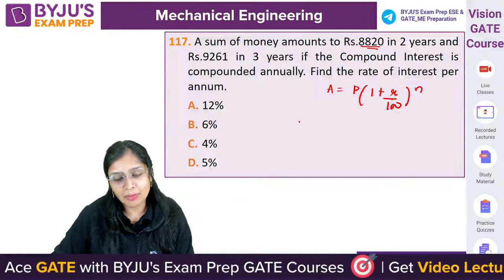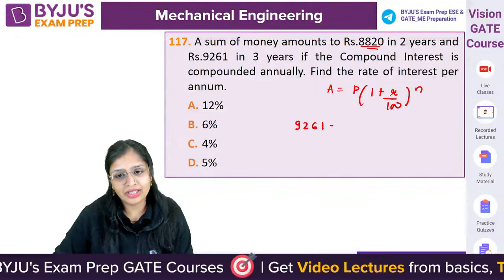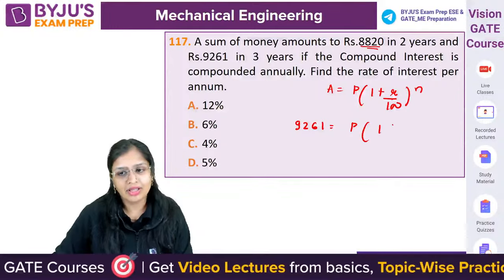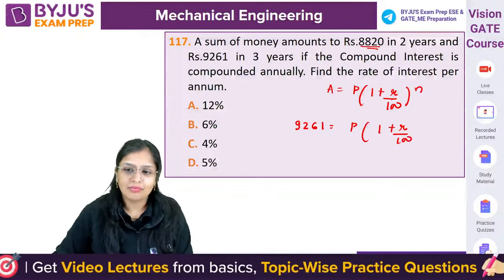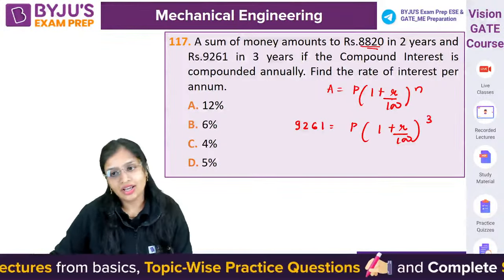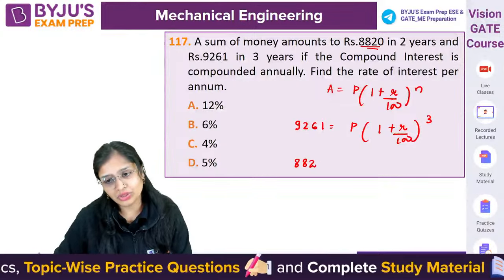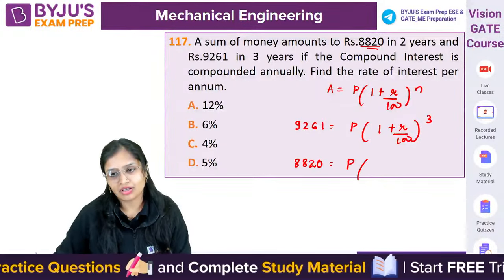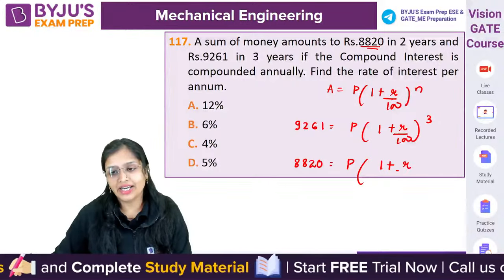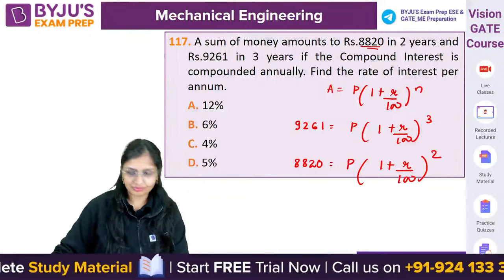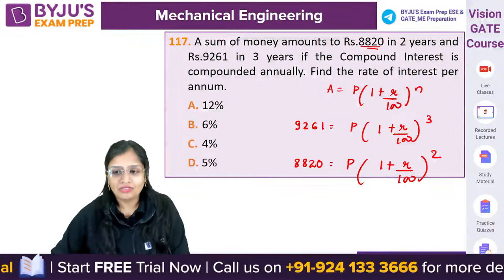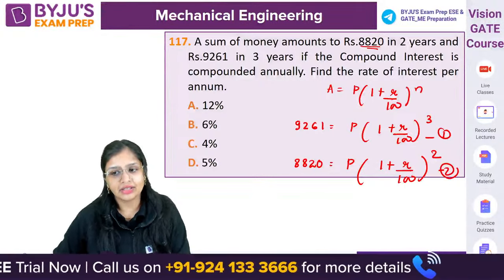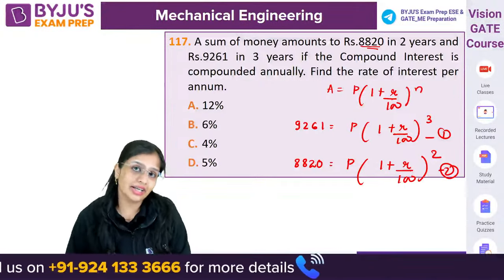If it is compounded for 3 years, amount will be 9261. Principal is same, rate of interest is same, but the time is 3 years. When it is compounded for 2 years, you get 8820 rupees. First equation, second equation. You need to calculate the rate of interest.